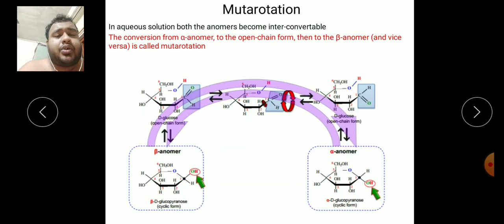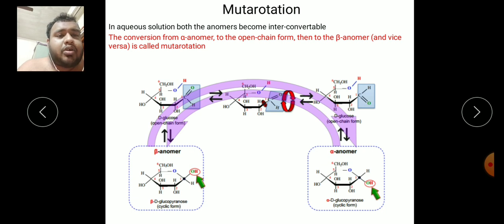Mutarotation. What is mutarotation? Mutarotation is the process of interconversion of one anomeric form to another anomeric form. Usually in solution, one anomeric form is always convertible to the other anomeric form. Let's see the beta anomeric form. This is beta D glucopyranose, which is converted from the closed chain to the open chain, and in the open chain the C1 C2 structure will open up.